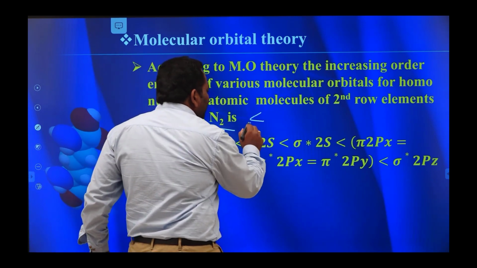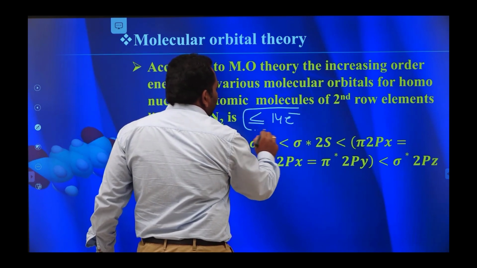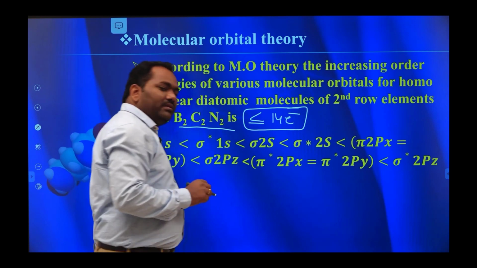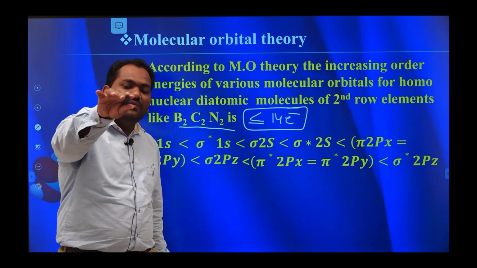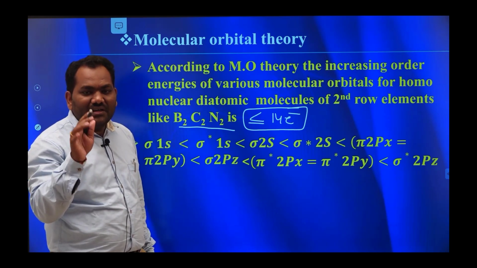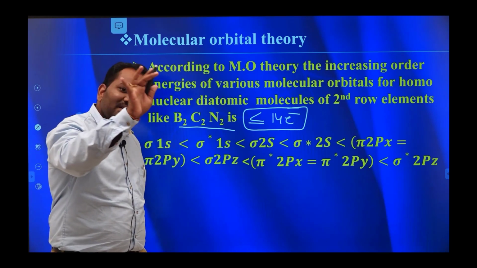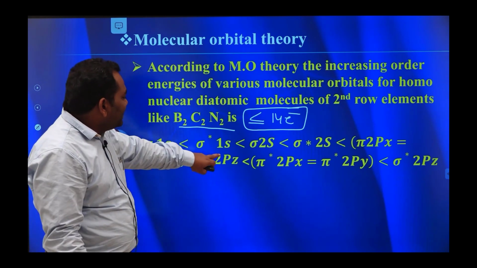Any molecule having less than or equal to 14 electrons, in that case our atomic number is less than or equal to 7. They follow this energy order.